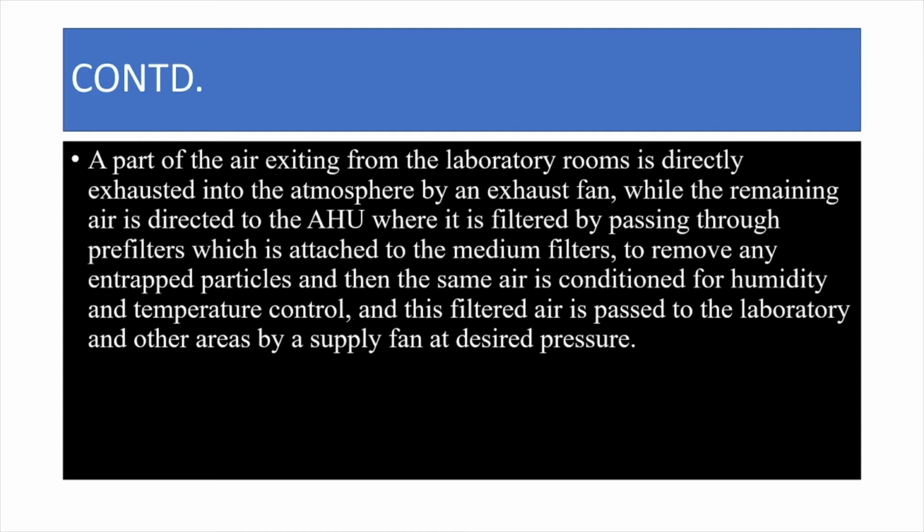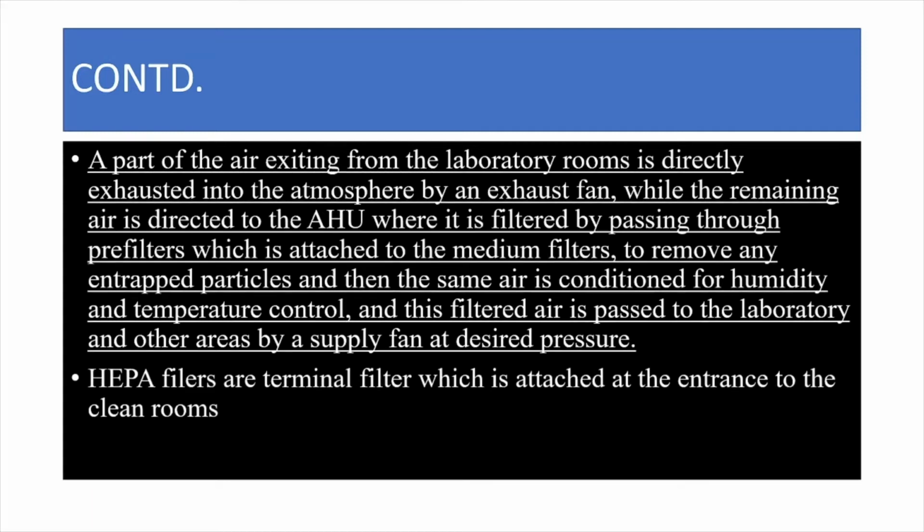They are kept to remove any entrapped particles, and then the same air is conditioned. That cooling is done with the help of a coil for humidity and temperature control, and this filtered air is passed to the laboratory or the working space or the manufacturing or processing sections by a supply fan at desired pressure.